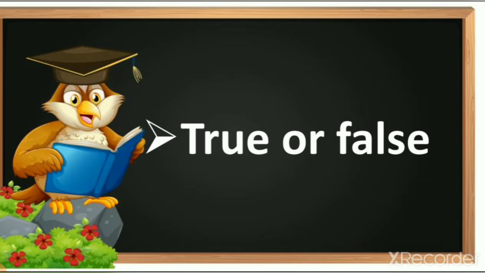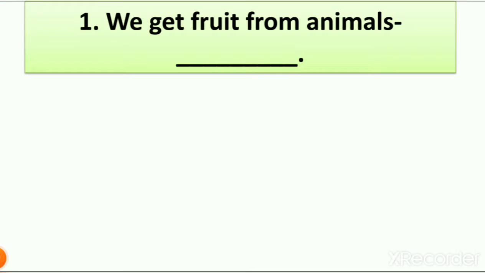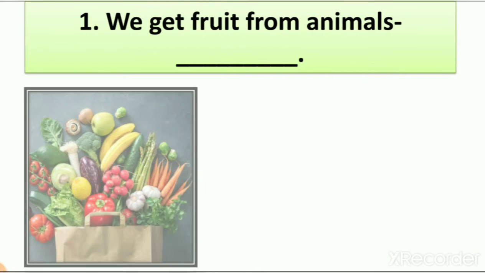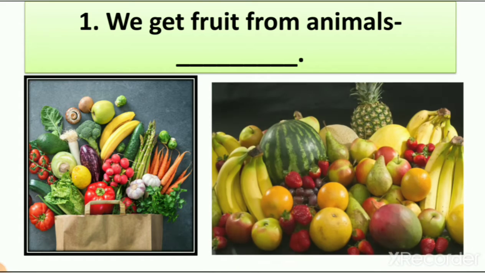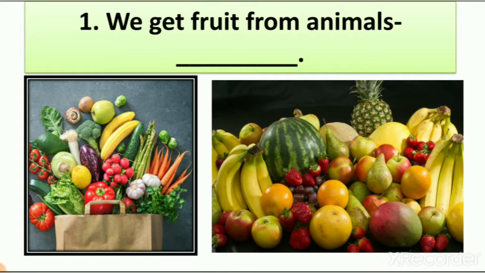Then in previous lecture we revised true or false. So we have to write true if sentence is right, and we have to write false if sentence is wrong. So number 1, we get fruit from animals. So here you can see the picture of fruits and vegetables. So when we learn about fruits and vegetables, we get fruits and vegetables from plant. So we don't get fruits from animals. So the answer is false, right? So we get fruits from plants, not from animals.